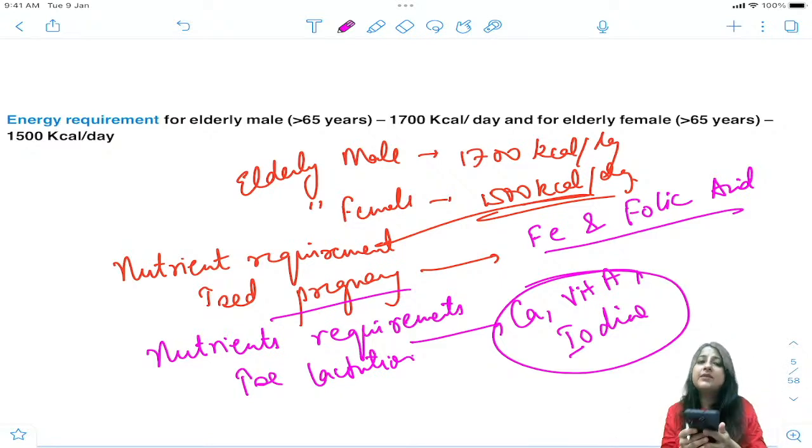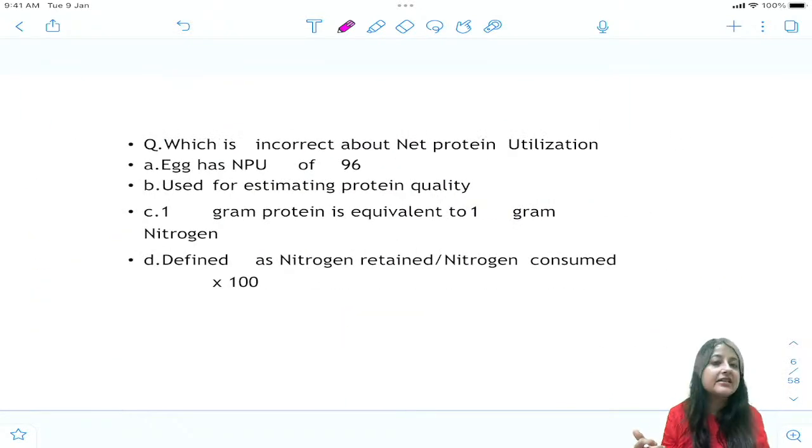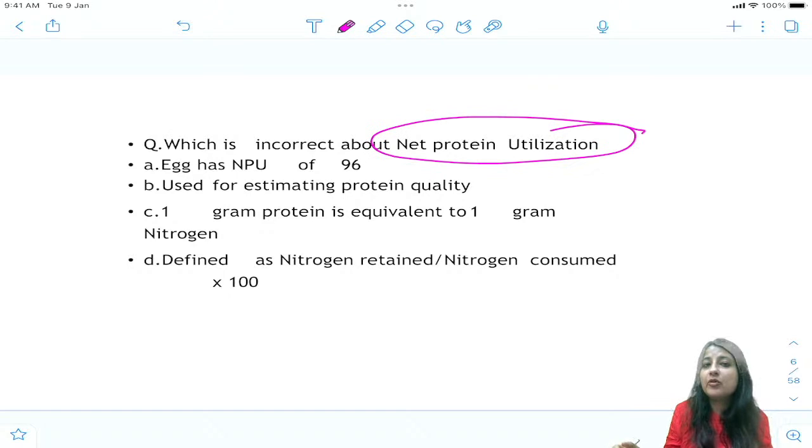So these were some theoretical things that you need to remember for your exam. I hope you will remember it. Mostly they will ask you additional energy requirements during pregnancy and lactation. Now let us move to some MCQs. Which is incorrect about NPU, net protein utilization? What is the correct answer here?